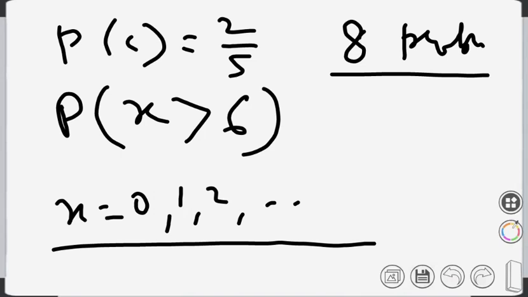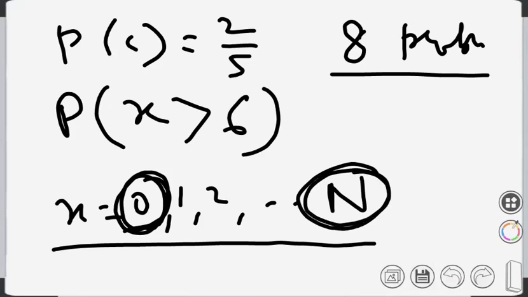I think I missed saying this. So the binomial distribution is finite. It starts from 0 and goes up to n. So if there are 8 problems attempted, he cannot correctly do 9 problems. Can you understand? If he is attempting 8 problems, he can only correctly do up to 8 problems. So in this case x will be from 0 to 8.